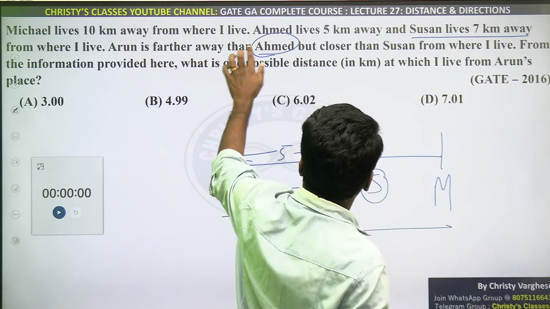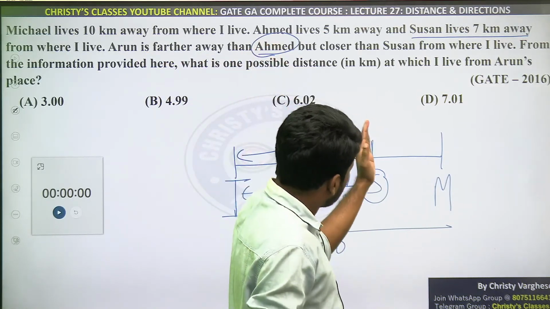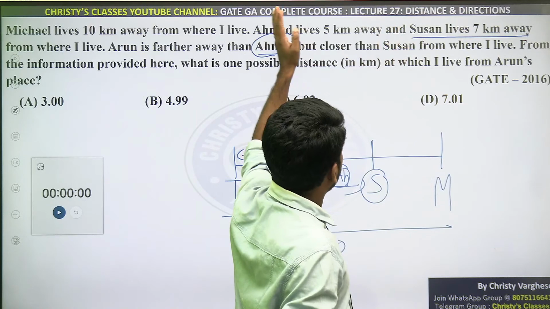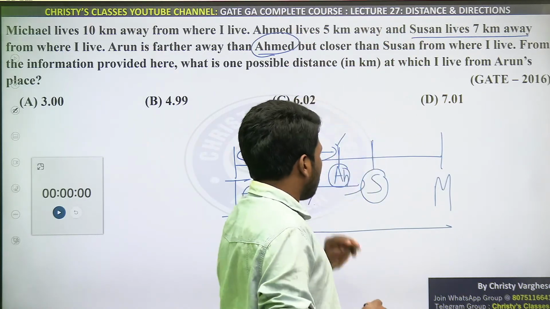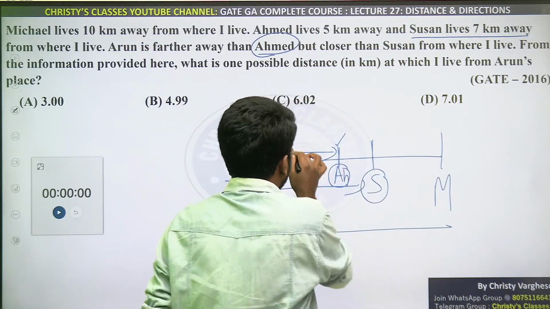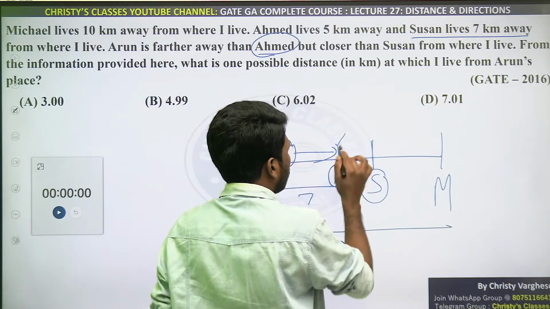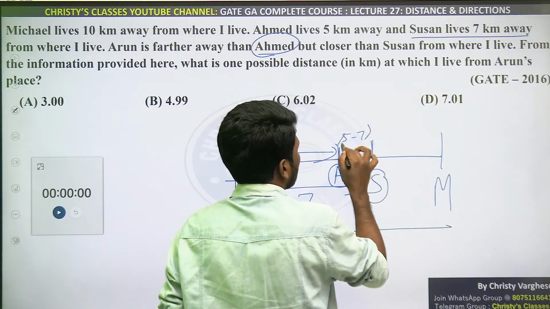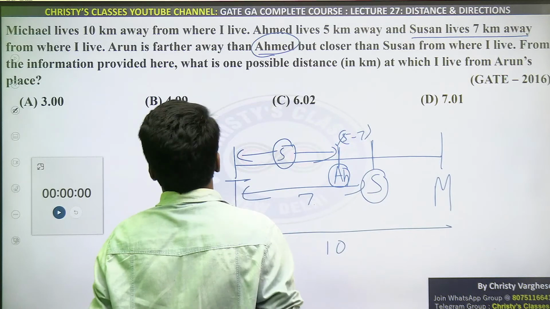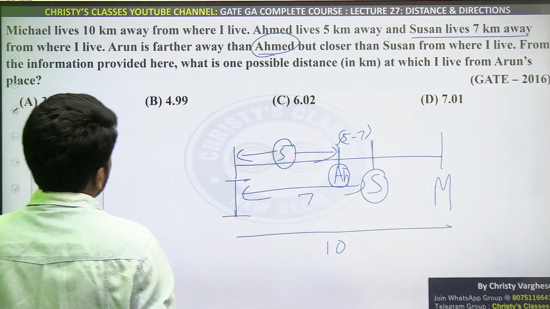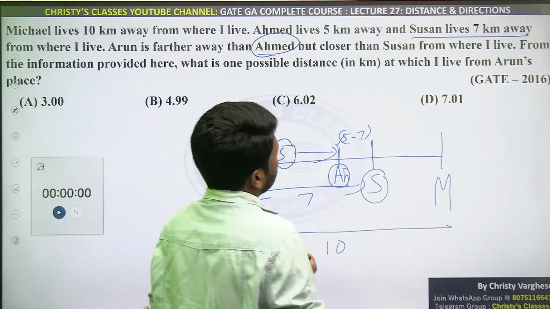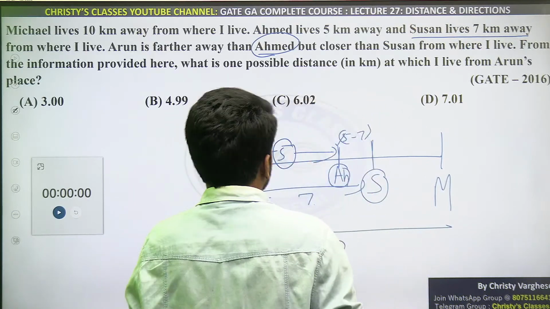Arun is farther away from Ahmad. That means Ahmad के बाद है. लेकिन closer than Susan. That means Susan के पहले है. So Ahmad is already 5 kilometers, Susan is 7 kilometers. So 5 to 7 range it will be. From this information, what is the one possible distance at which I live from Arun's place?